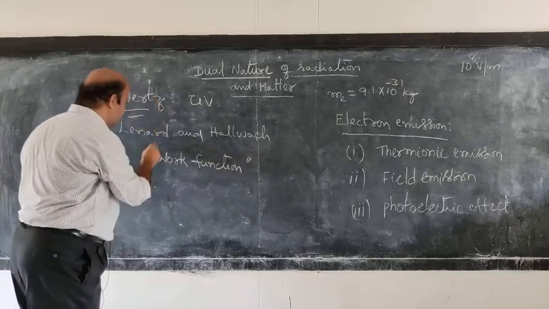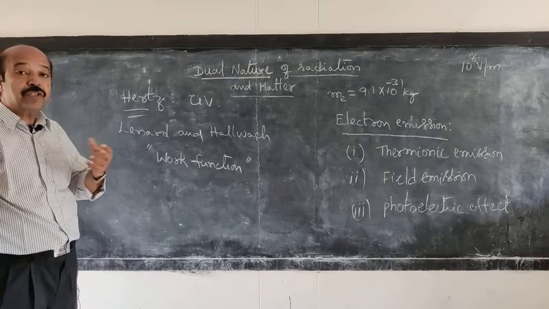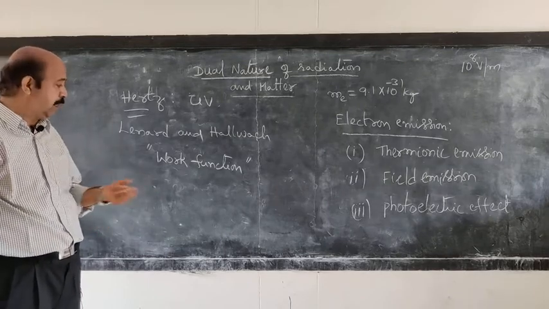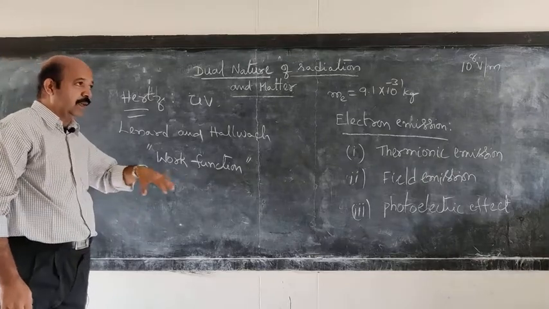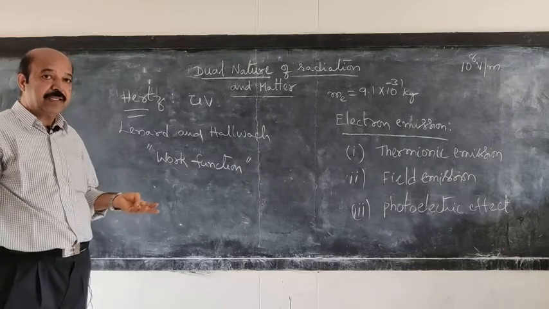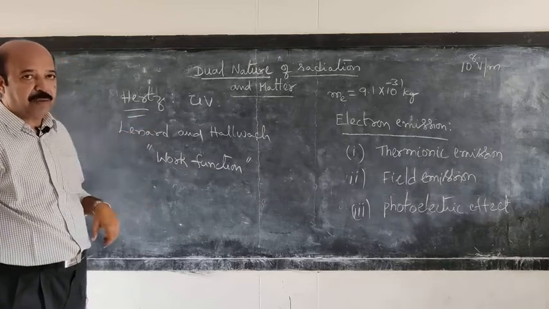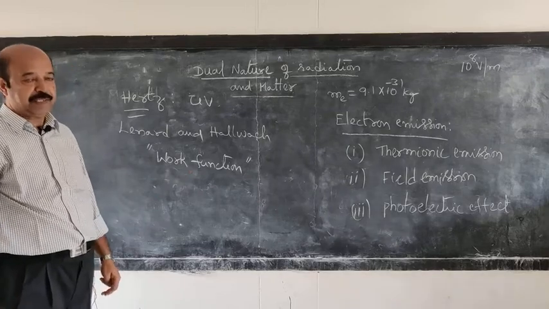This work function depends on the nature of the metal or the nature of the surface. Of course, the photoelectric effect that we observe is a surface sensitive phenomenon, so it depends upon the impurities present on the metal surface also.